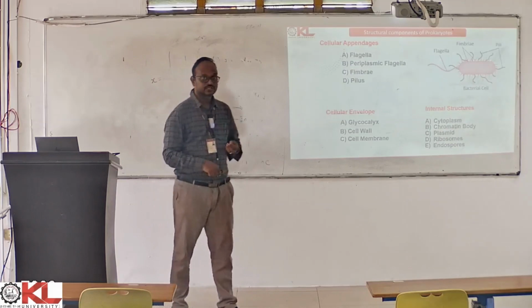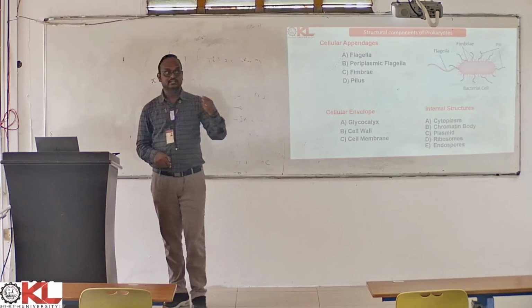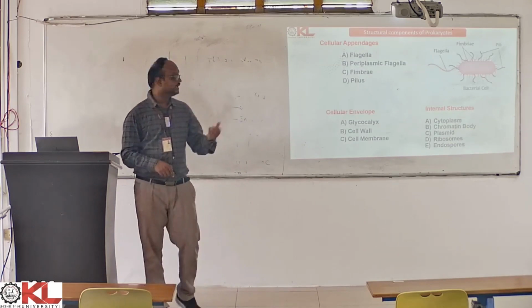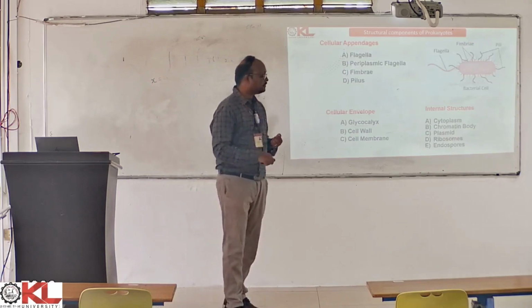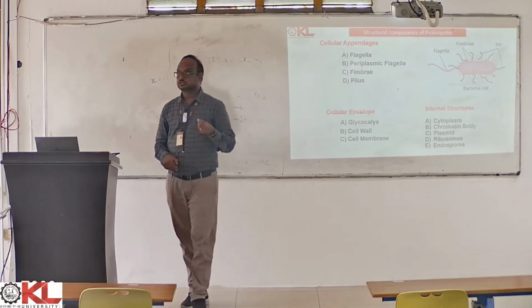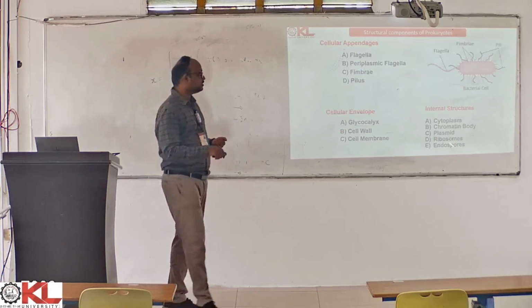We have the plasmid, which is nothing but extra chromosomal DNA that is there inside the bacteria. It is called a plasmid. And we have the ribosomes. Ribosomes are the factories for synthesizing the proteins, and we have the endospores.